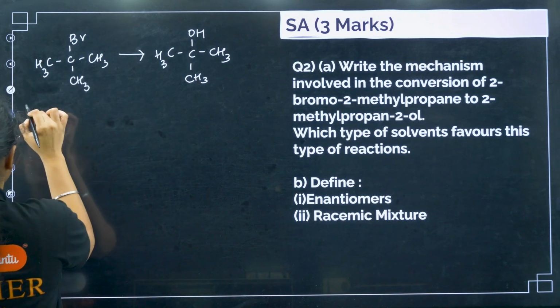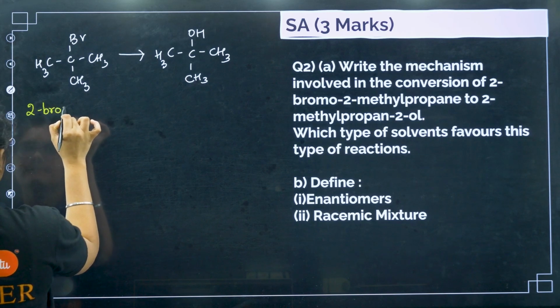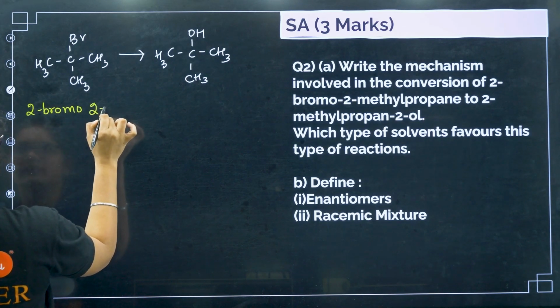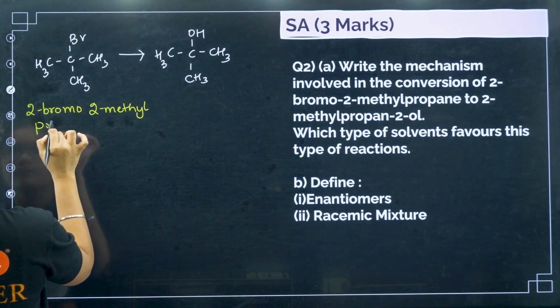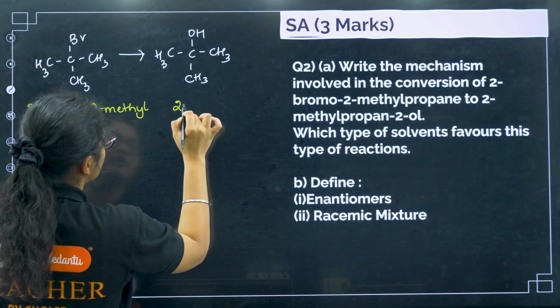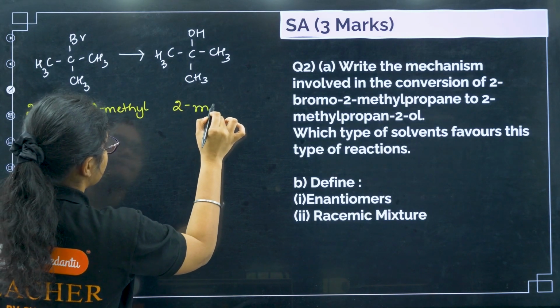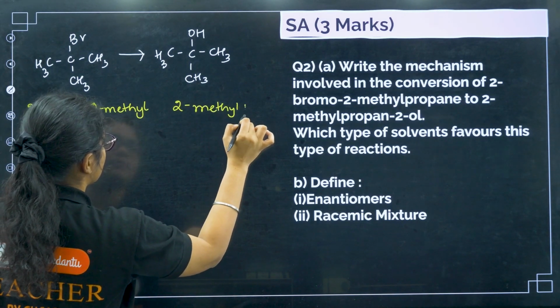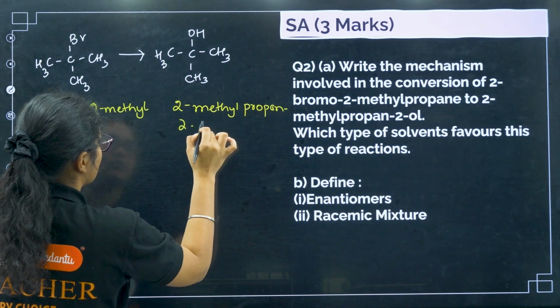So this side I have 2-bromo 2-methyl propane, and this side I have 2-methyl propane 2-ol.